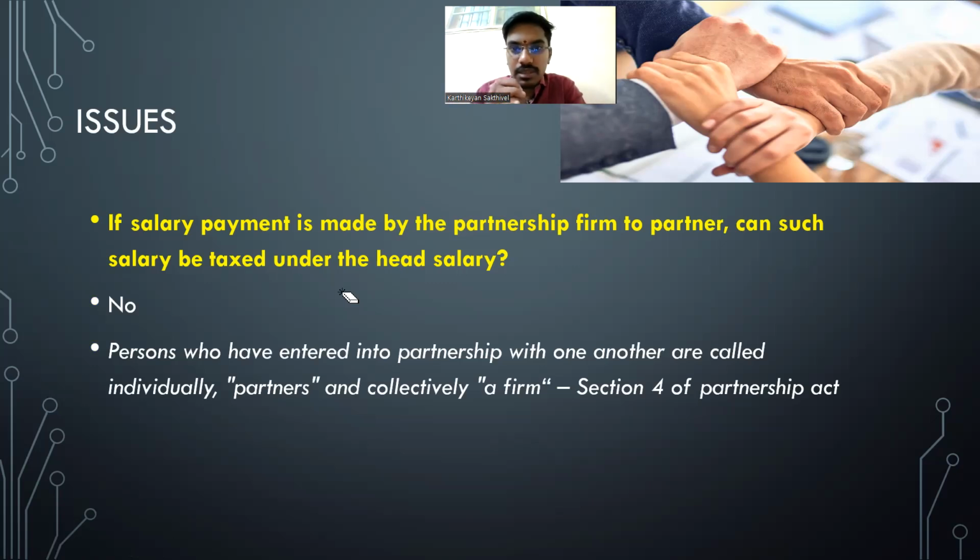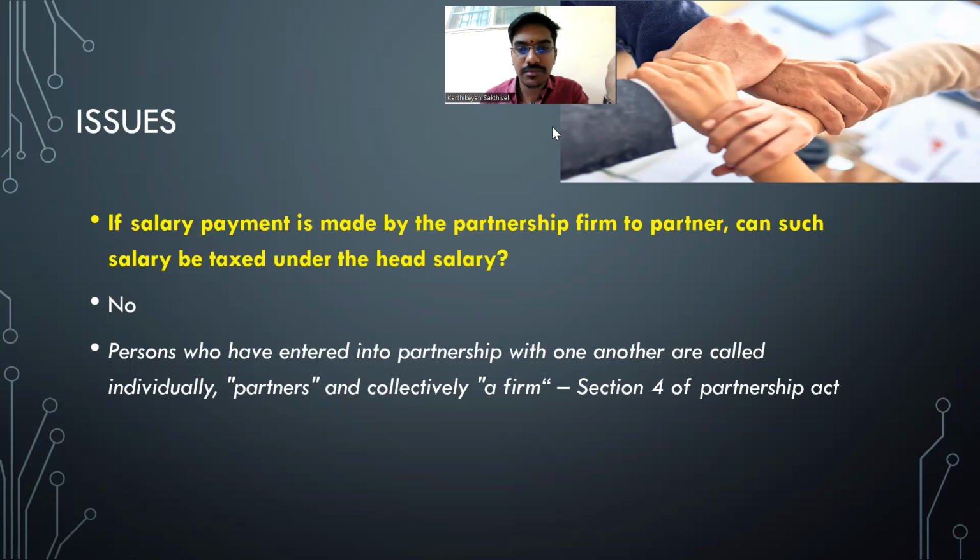So they are first of all not two separate persons. In PGBP, salaries will be dealt with differently. I'm not getting into that area for the time being. As far as whether it should be taxed under the head salary, first, it is received from a firm which is nothing but a collection of those people, so the mutuality concept applies. Second, the easiest answer, there is no employer-employee relationship. It should not be taxed. Clear?